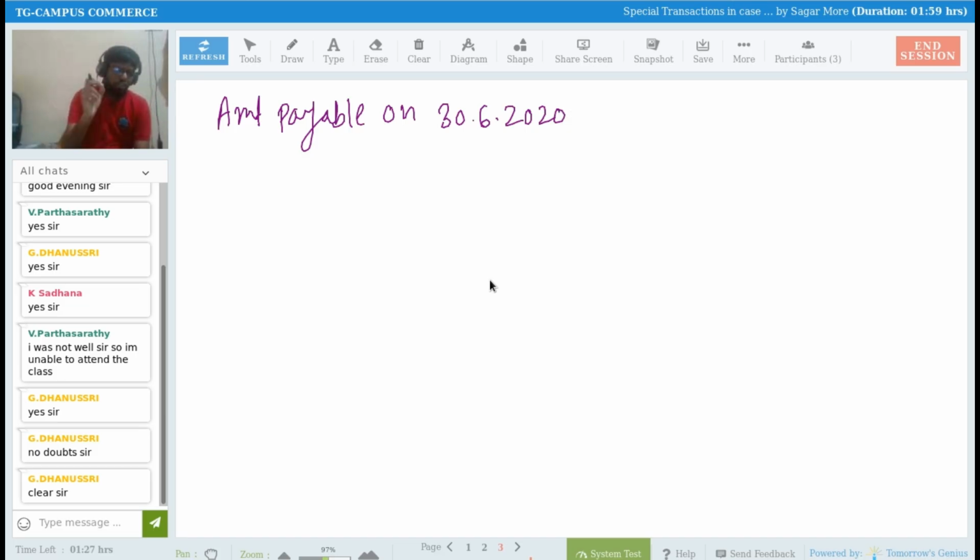On a death, we are supposed to pay the entire amount, but we are not making the entire payment. Right? We are unable to make the entire payment. But the amount payable on 30th of June 2020 is how much? 1,80,000. Now, total amount payable. I am writing total amount payable on 30th of June 2020. So total amount payable on 30th of June 2020 is 1,80,000.